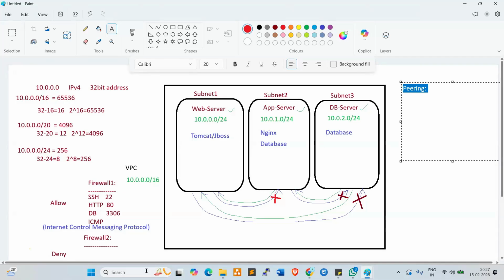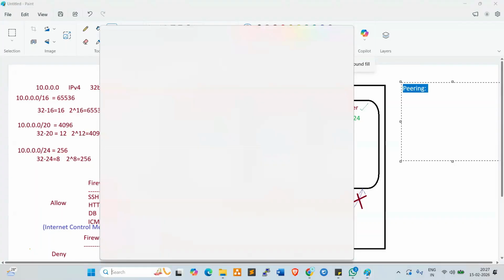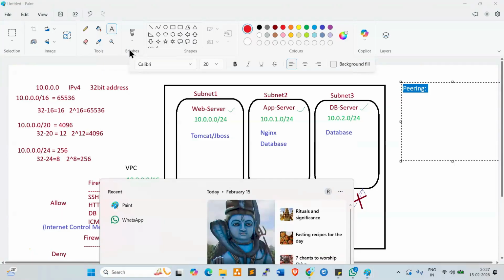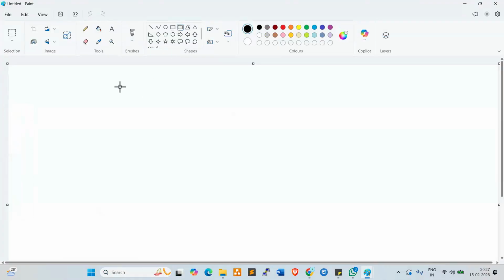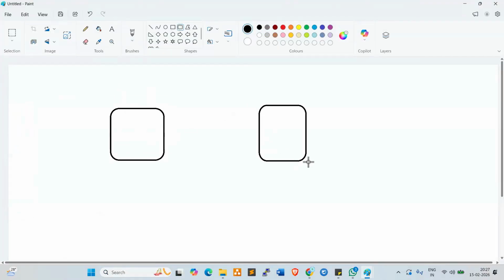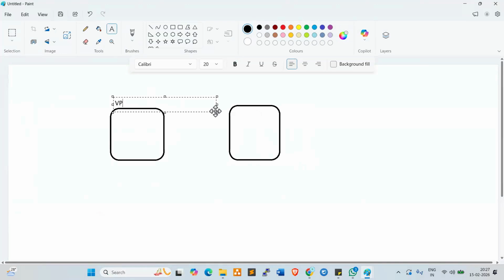Theoretically, I just want to explain, because in AWS we already discussed. Look here. For example, we have two VPCs: VPC A and VPC B. VPC A range is 10.0.0.0/16. VPC B range is 192.168.1.100/16. Two different ranges, right?